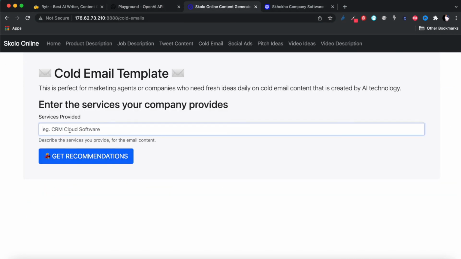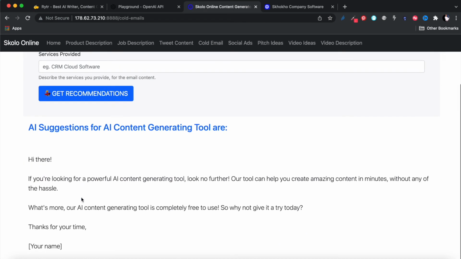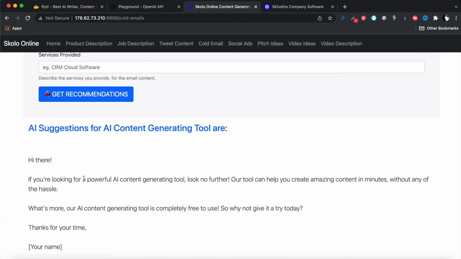All right, so let's say AI content generating tool, right? Get recommendations. There you go. That looks much better, like an email. So it's able to replace the new lines that are already in what's being returned. Otherwise, it wasn't passing those new lines. It was just sort of skipping over them. And you can see this looks like a proper email. Then you can copy and paste it the way that you want it.